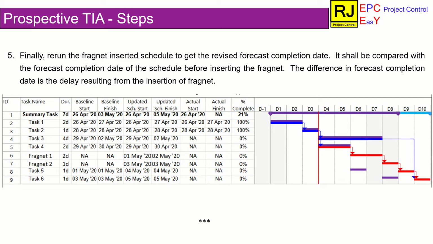In scheduling software, there are provisions to save multiple baseline schedules. The original baseline schedule will be retained to analyze the delays, if any, other than the fragnet inserted. Revised baseline will be used for tracking the project schedule. If required, a Gantt chart can show both the baseline bars and current bars together.